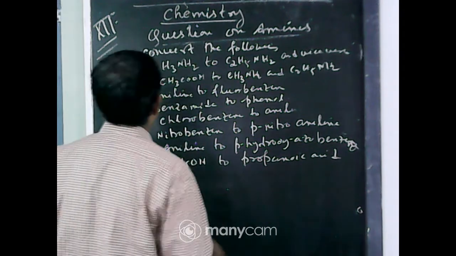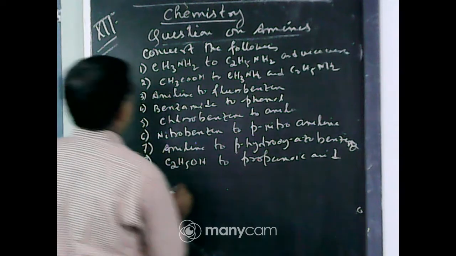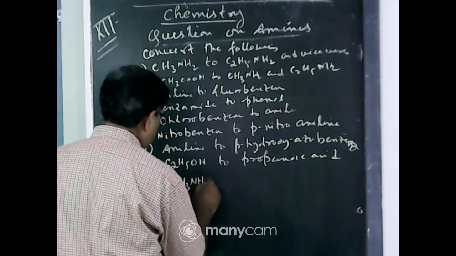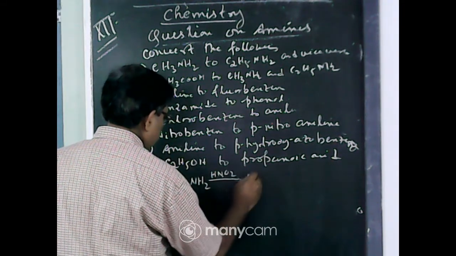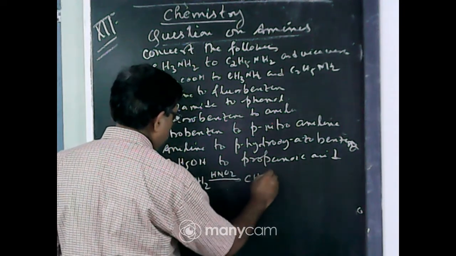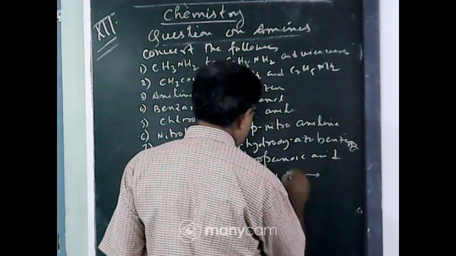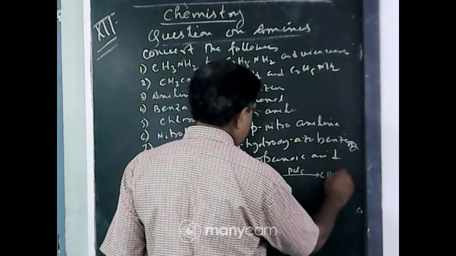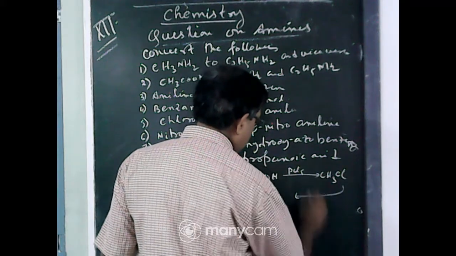Now, first one answer. Methylamine to ethylamine, you have to increase one carbon. React with nitrous acid, it gives alcohol. Primary amine when reacted with nitrous acid always forms alcohol. Then react with PCl5 to form CH3Cl, OH is replaced by Cl.